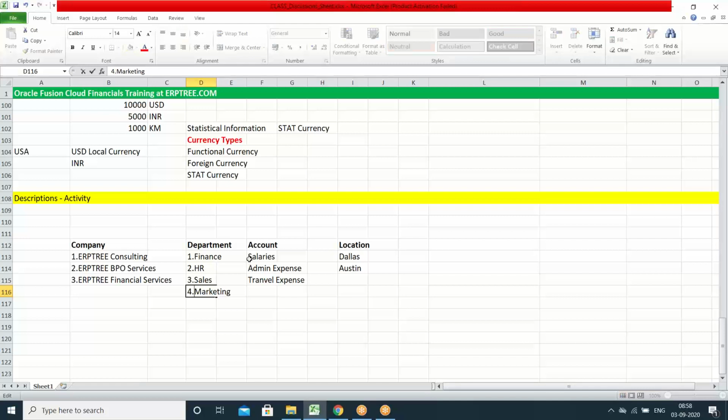Marketing accounts, you could see in the thousands and lakhs in reality. Here we have taken a few for our discussion purpose, 2, 3. And in how many locations they are operating business, they may take those as information.